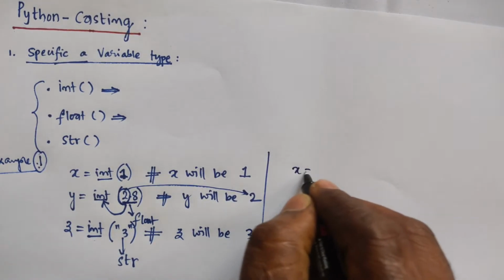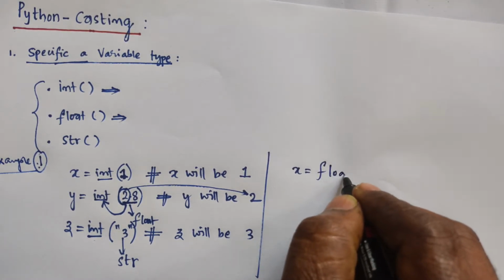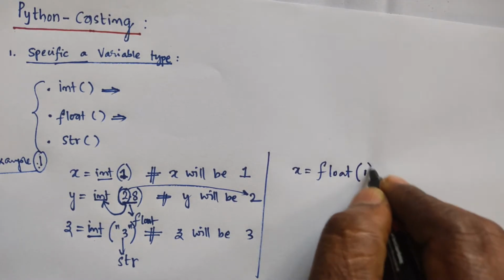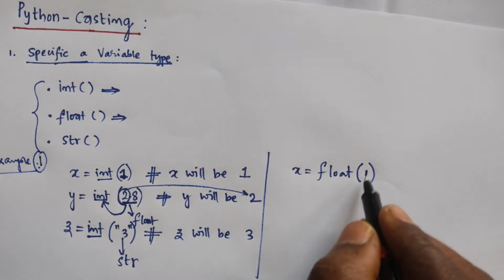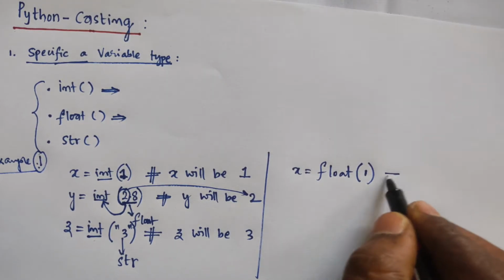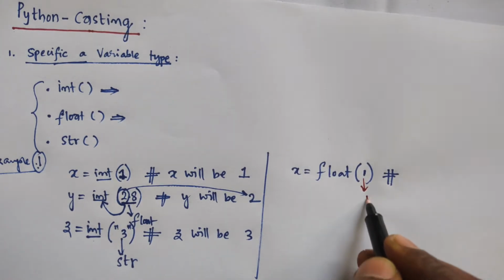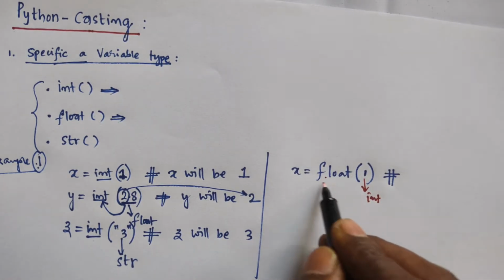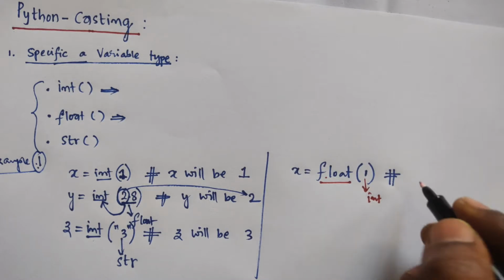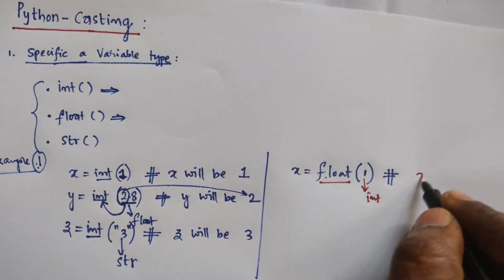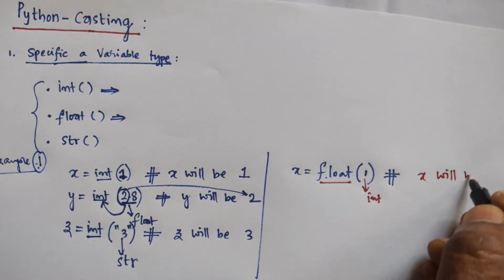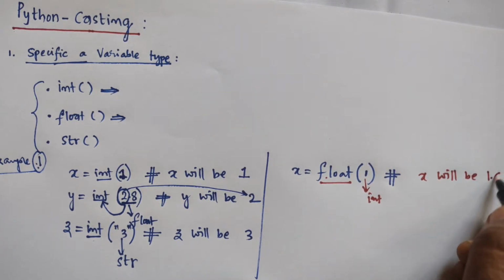Simply you can take x is equal to float of 1. Actually here the number is 1, but what you will get as result, here we are applying this integer value being converted into floating. So, finally, you will get that x will be 1.0.